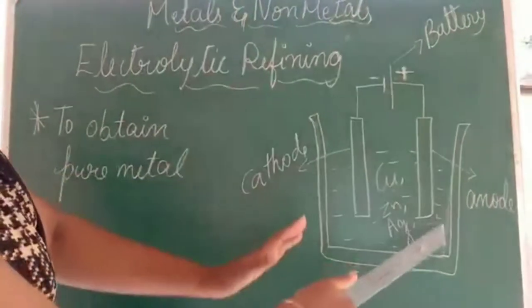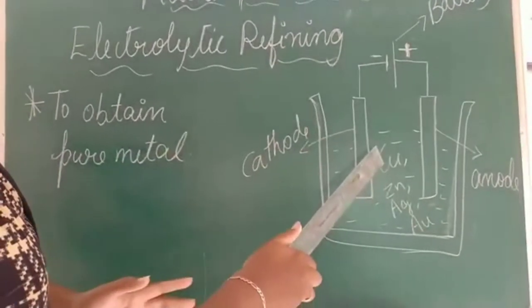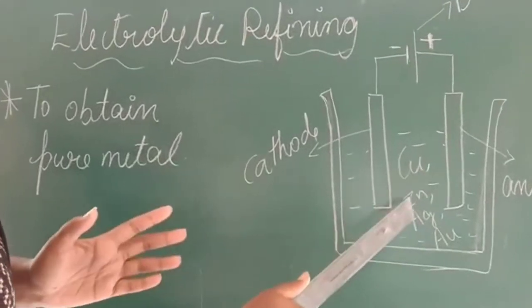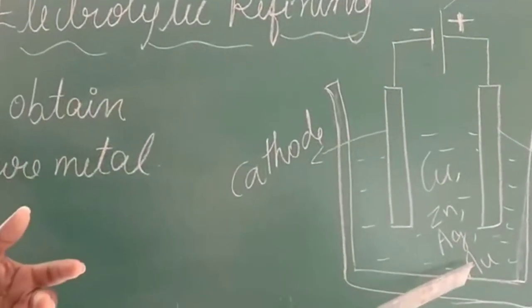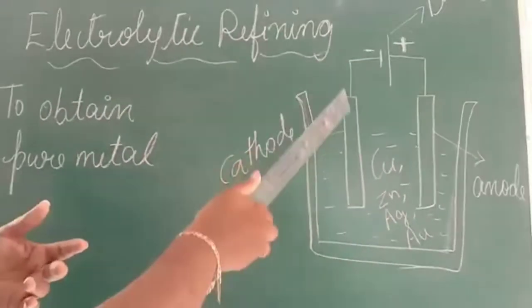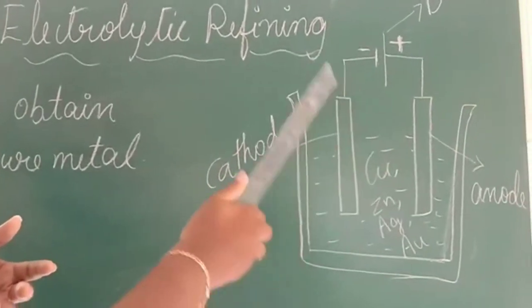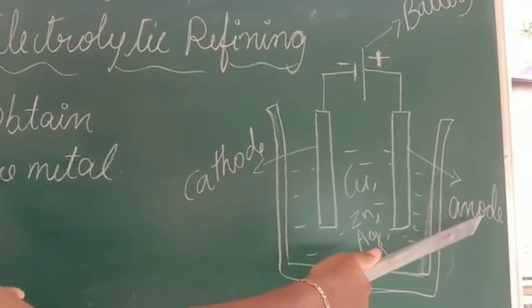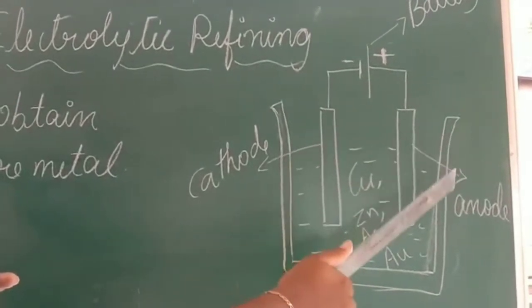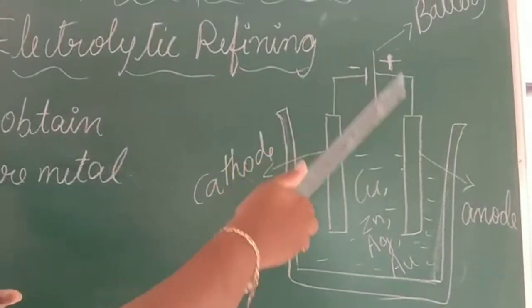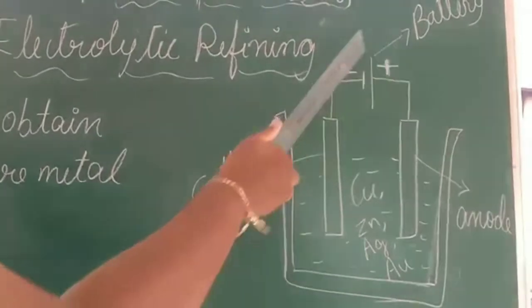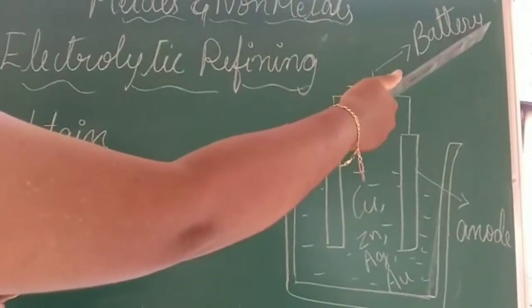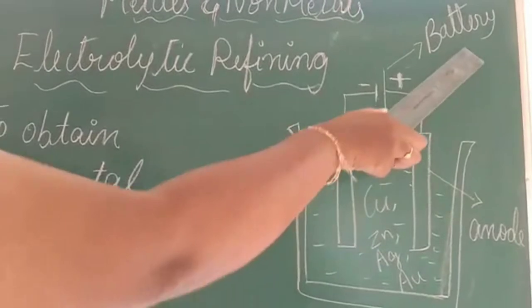Now we have placed water here. Inside the water we have placed copper, zinc, silver and gold. After placing, we have to place 2 plates: one is the cathode plate, one more is the anode plate. From these 2 plates we send 2 wires, and these wires are connected to the battery.